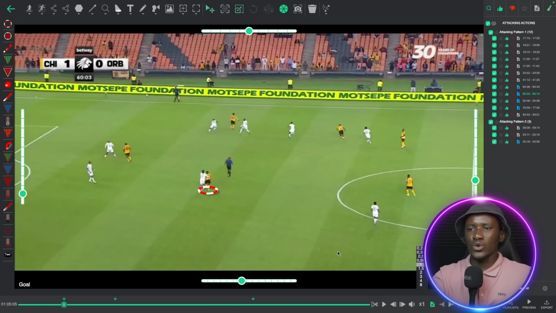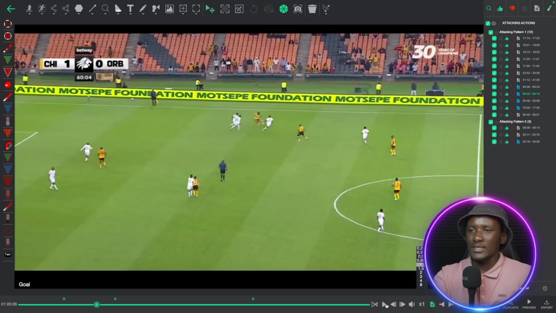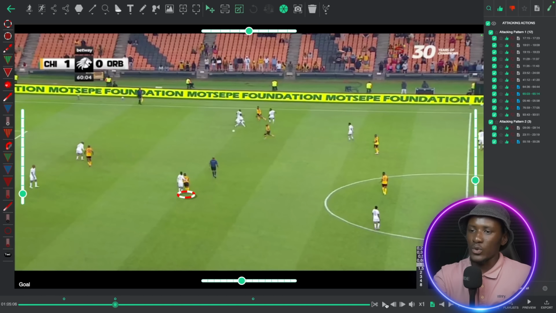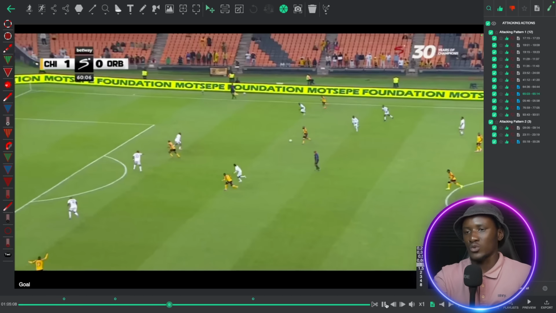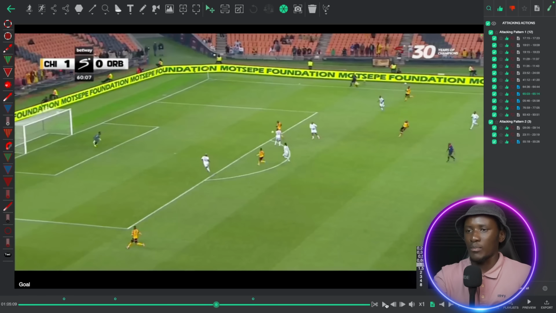So let's look at the goals. So this is Mduduzi Shabalala. He's obviously man-marked by the captain of Orbit. And he just doesn't have to go to the ball. He stays there because he needs to leave the space wide open. But when he sees that the time is right now, it's time to move because the pass to Mteto is now on. This is where now he starts making his run away from the person who's marking him. Now he's sprinting towards the box.